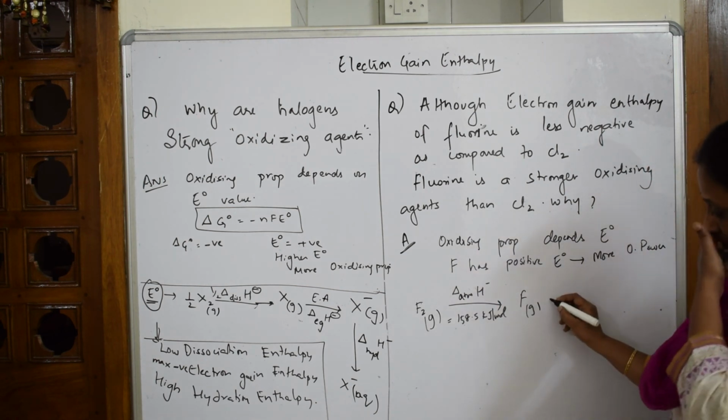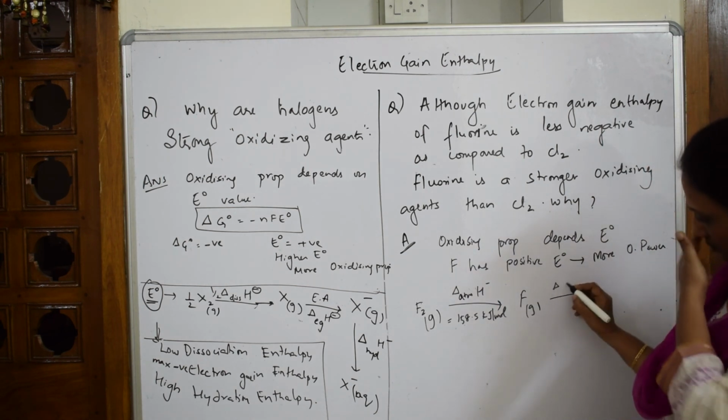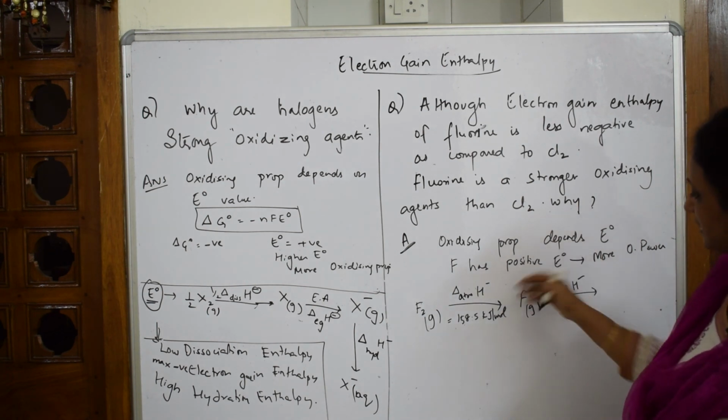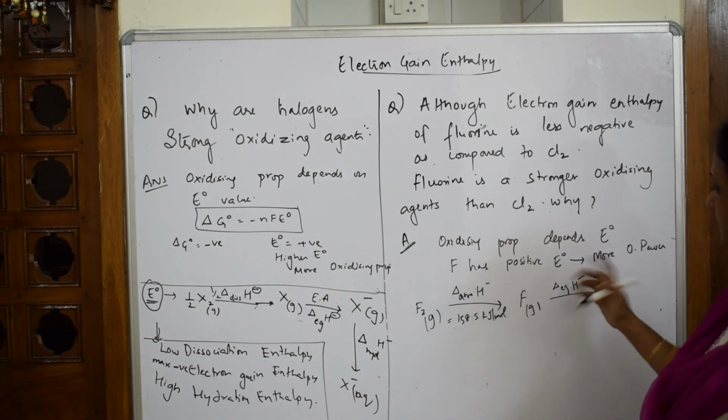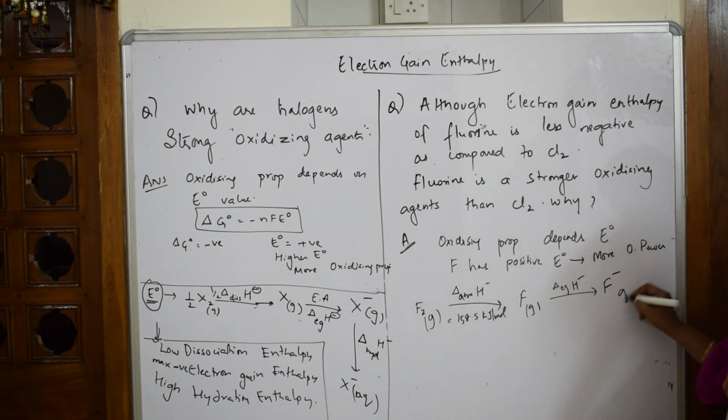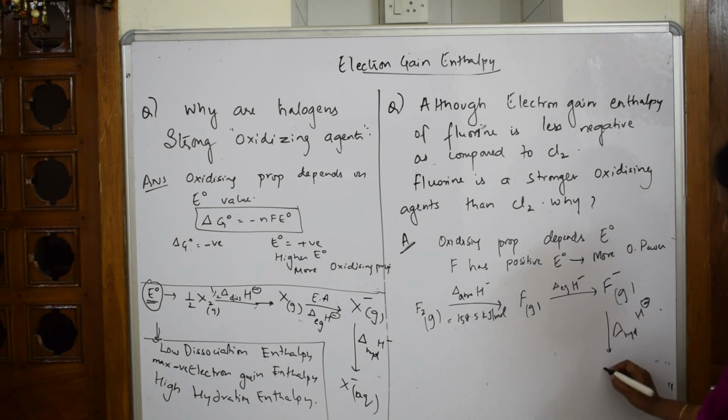After this, I use the electron gain enthalpy, delta H. It has gained one electron, so once it gains one electron, it becomes an ion, F minus. Now from this gaseous ion, I introduce the hydration enthalpy of fluorine, and it gets converted into F minus aqueous.